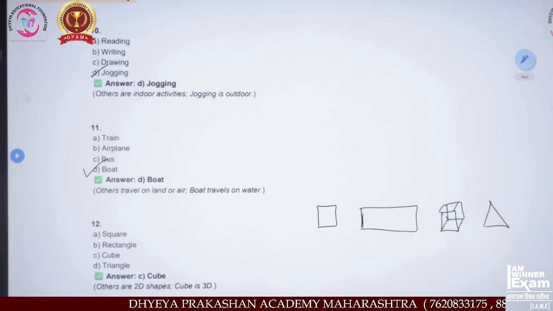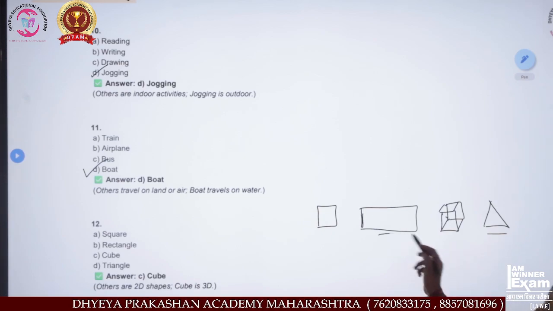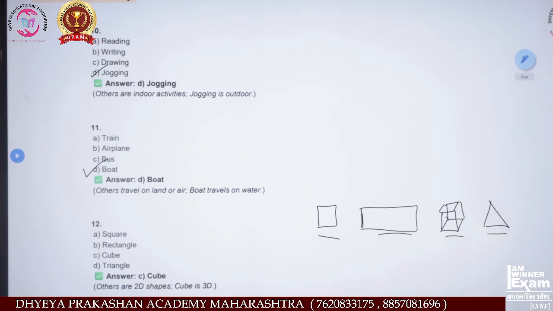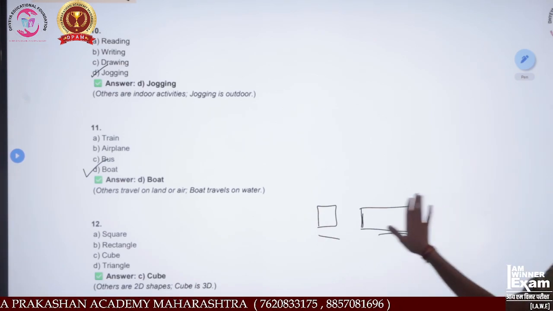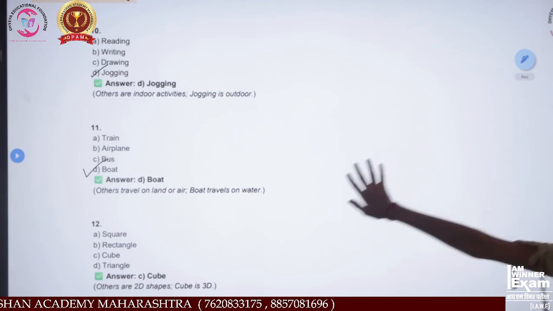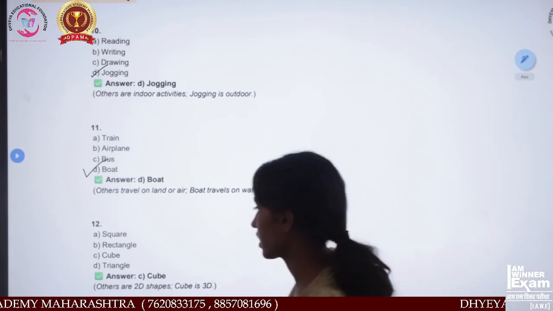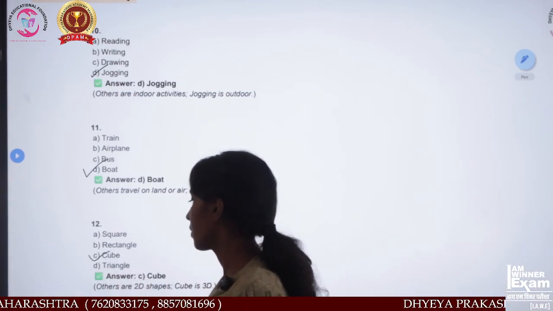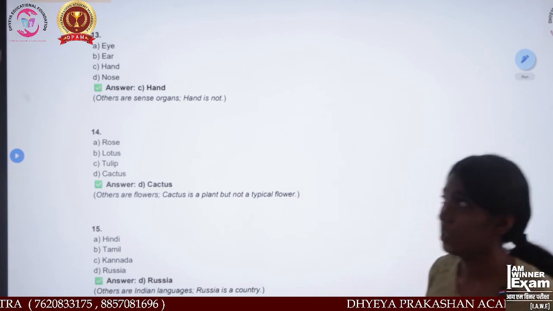All these three are 2D objects, and only the cube is a 3D object. So which option is correct? Option C, cube, is the correct answer.